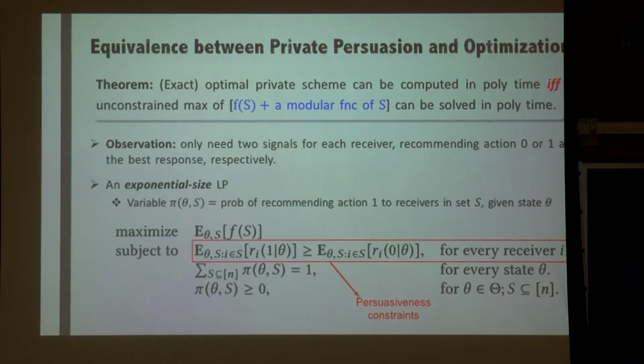The last two constraints basically say that the scheme should be a signaling scheme. This linear program is exponentially large because there are exponentially many variables. In particular, this pi theta S, this S belongs to the power set of all the receivers. But crucially, this LP has polynomially many constraints. So its dual has polynomially many variables.